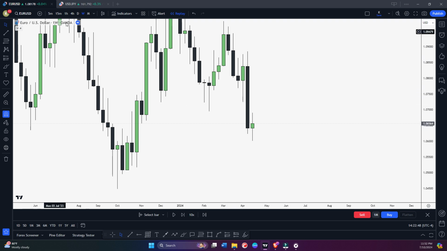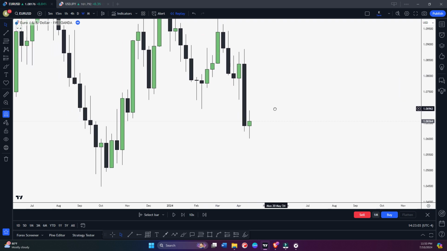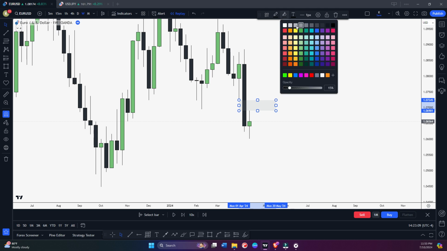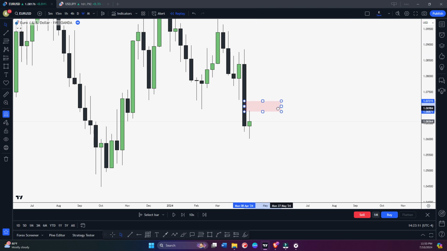Here you can see, I know I'm showing you the weekly time frame, but it applies on the lower time frames as well. But just stick with weekly and daily right now, and in future we can learn more about higher time frame narrative. Just focus on the concept here, okay? So here you can see what we have: a bearish fair value gap, right? What are we expecting from this area? We're expecting that if price retraces to our bearish fair value gap, then once we tap it, we can look for lower prices, right?